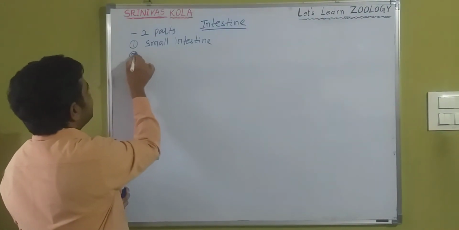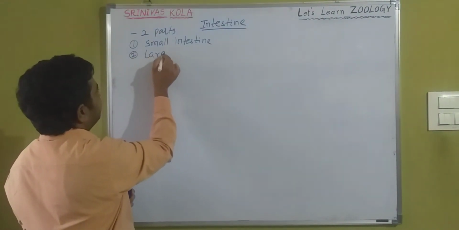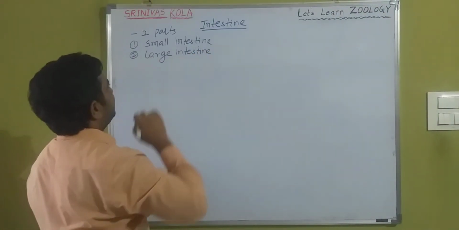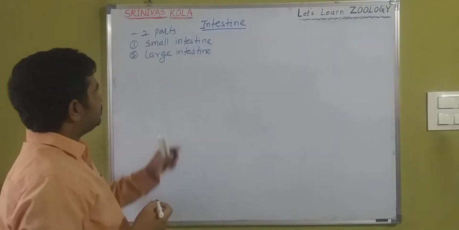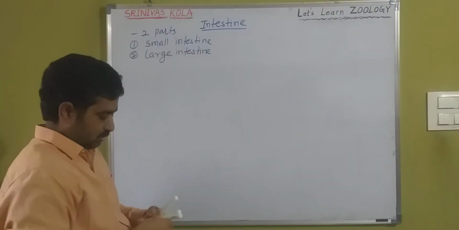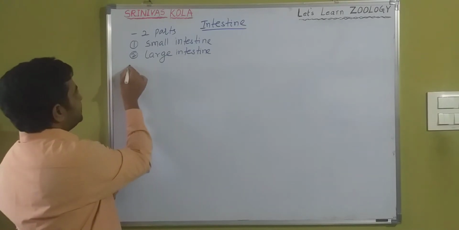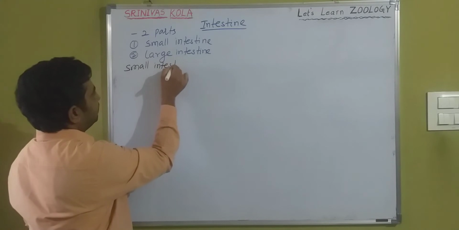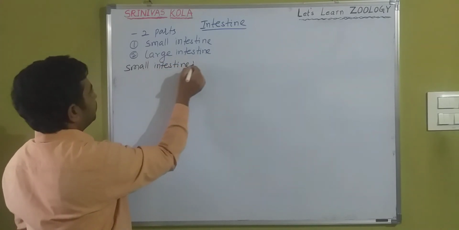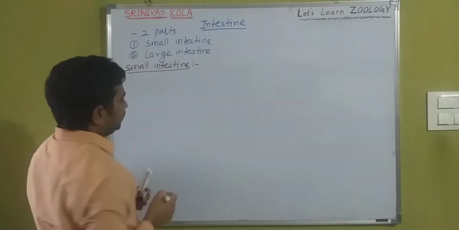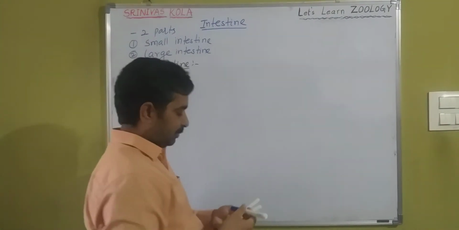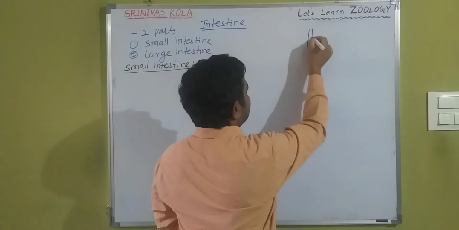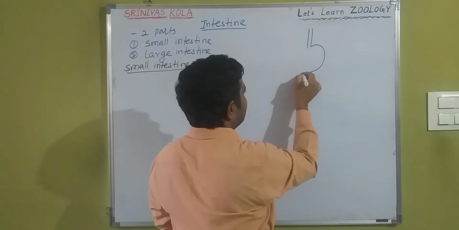And the second one is large intestine. Small intestine and large intestine. So today we will discuss about small intestine. Okay, I will draw a small diagram about intestine. So this is esophagus and the stomach.